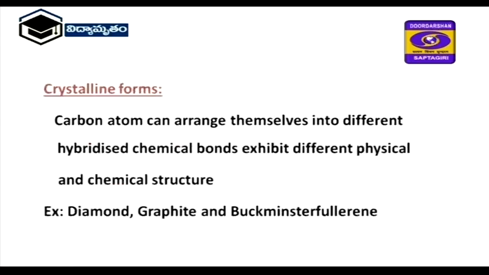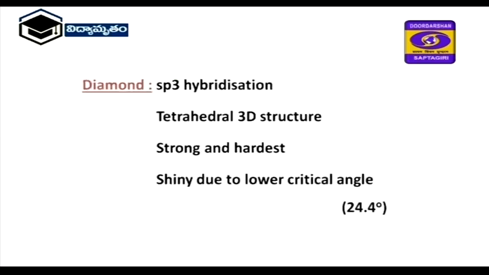But the second one is crystalline forms. These crystalline forms, examples are diamond, graphite and Buckminster fullerene. Carbon atoms can arrange themselves into different hybridized chemical bonds, exhibiting different physical and chemical structures. Here these have definite bond length and bond angle, and like this, now we are watching diamond.